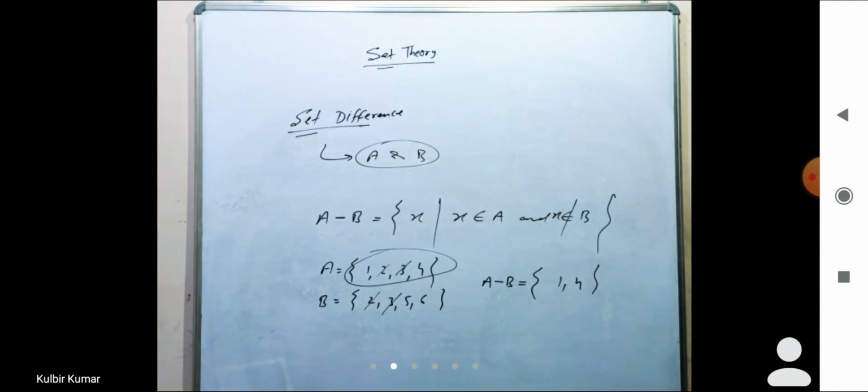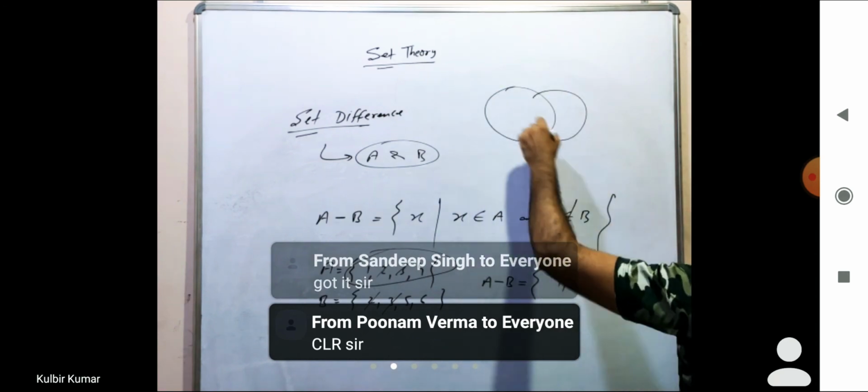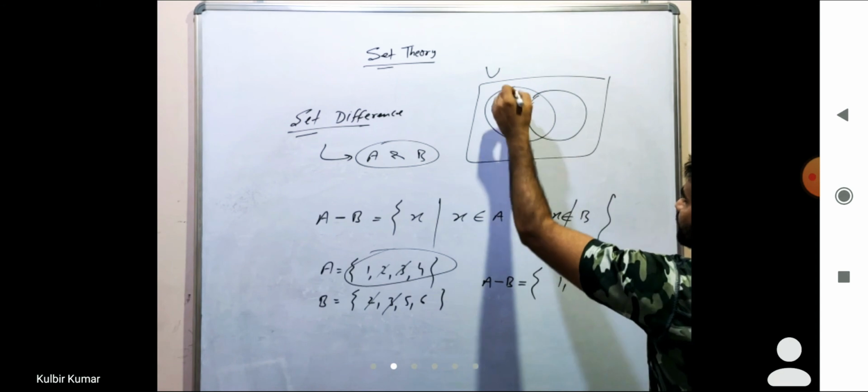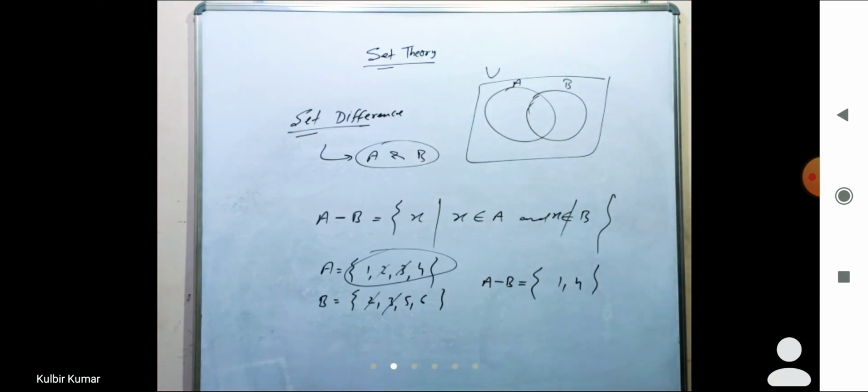If we understand this diagrammatically, this is set A, this is set B, then which area will represent A minus B?